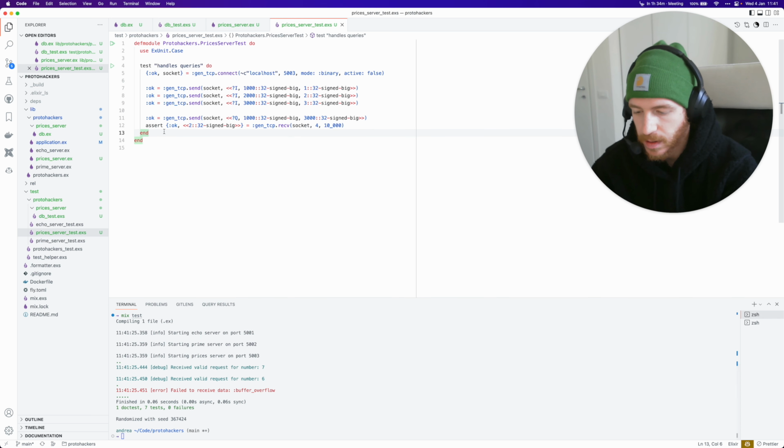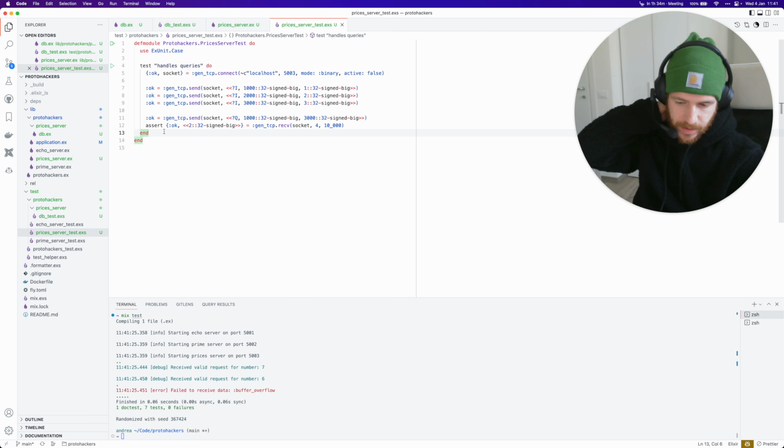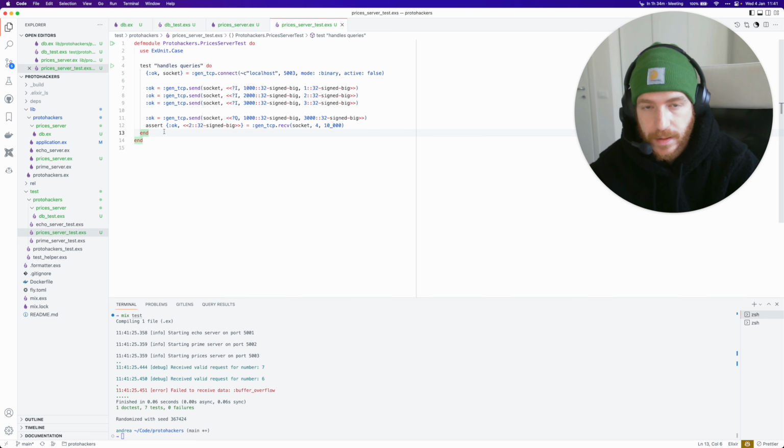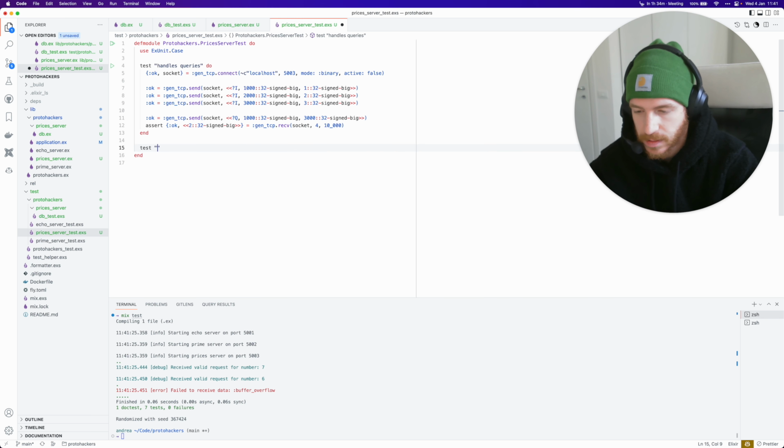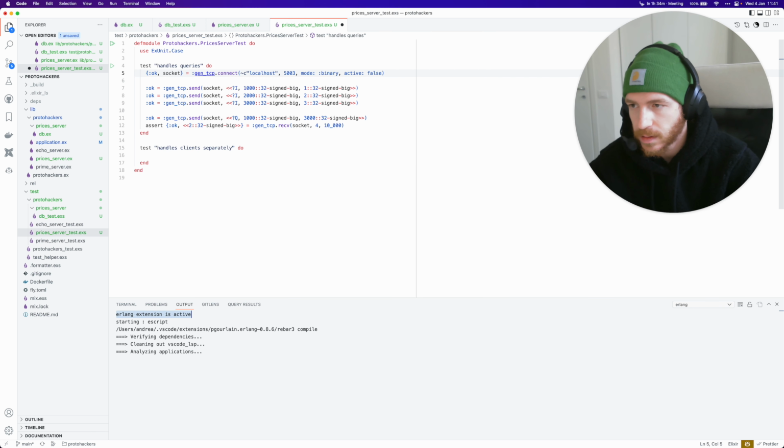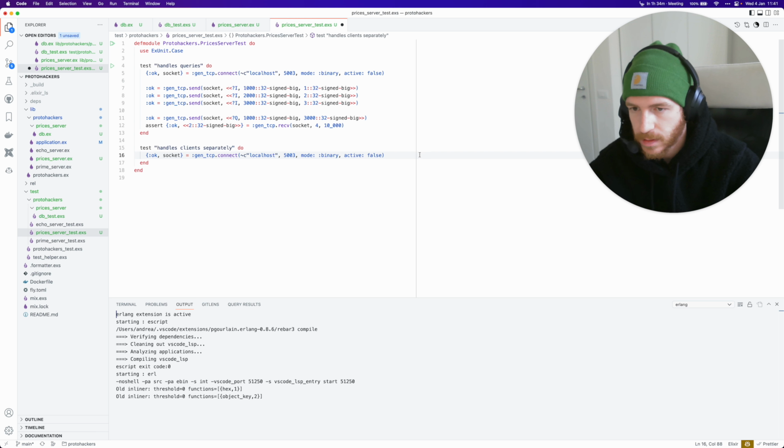That's great. One test I'd like to have in here is that prices are stored and averaged per client. So I'm just going to add a test for that. I'm going to say test handles clients separately. Okay, I'm going to copy this here and start 2 sockets, socket 1 and socket 2.